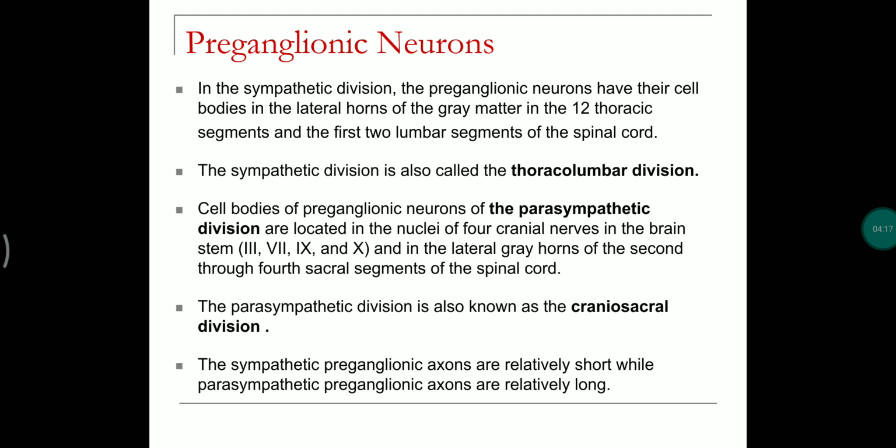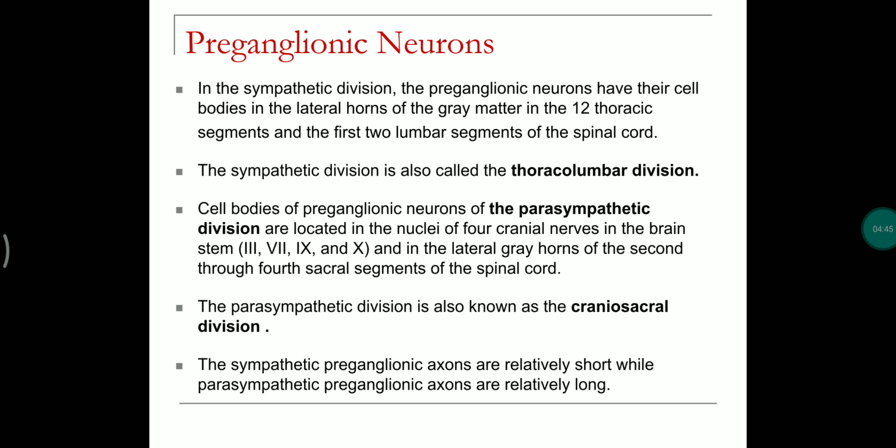We'll study the preganglionic neuron in detail. Preganglionic neurons of the sympathetic division have their cell bodies in the lateral gray horns of the thoracic and lumbar segments of the spinal cord. So the sympathetic division is also called the thoracolumbar division.